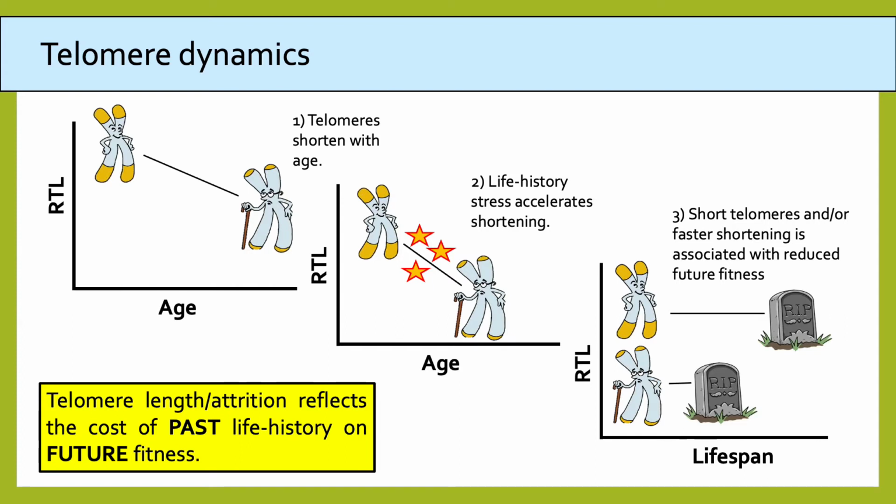These properties of telomeres result in three broadly consistent features of telomere dynamics that we observe at population level. Firstly, telomeres shorten with age. Secondly, life history stress, such as early life adversity, reproductive efforts, disease, all accelerate the rate of telomere shortening during an individual's lifetime. And thirdly, short telomeres and/or faster shortening is associated with reduced future fitness. Therefore, telomere length and attrition are thought to reflect the costs of past life history on future fitness.